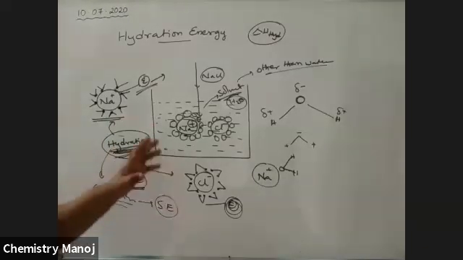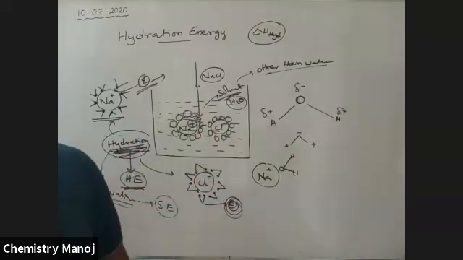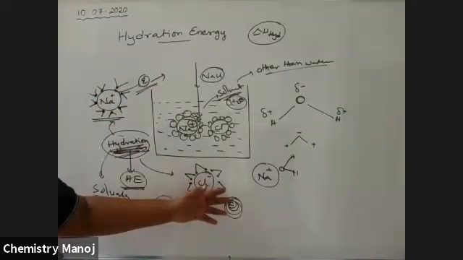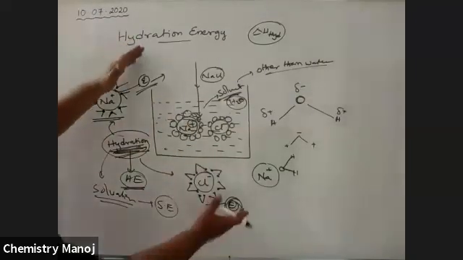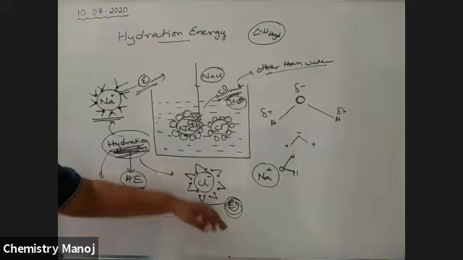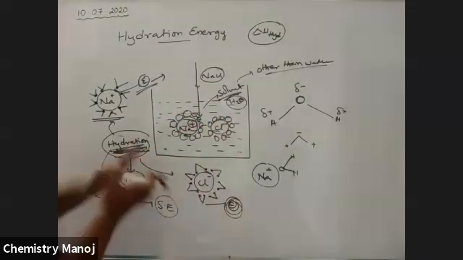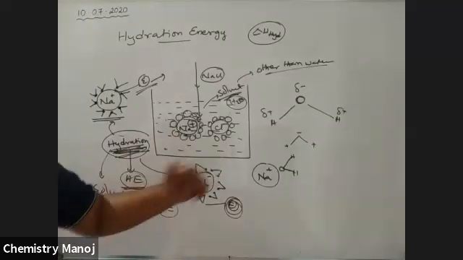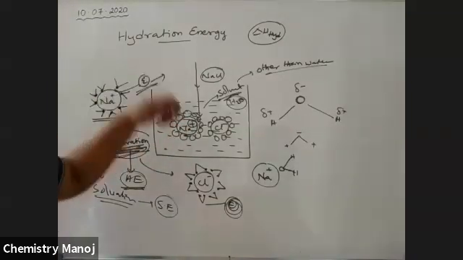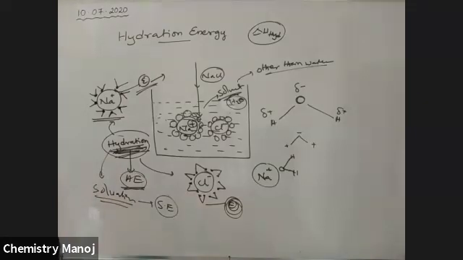Now, what about this hydration energy along groups and periods? Here some energy will be released, and here some energy will be released. These two energies may be different, but the sum of these two values is the hydration energy of NaCl. Did you catch my point, my dear boy? So this is the way to find the hydration energy. Now, what about the hydration energy along a group and period?